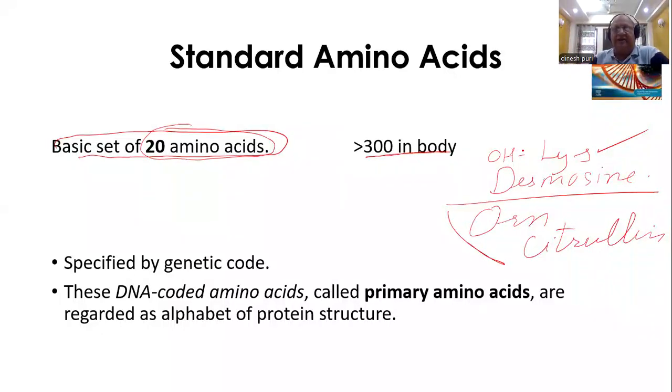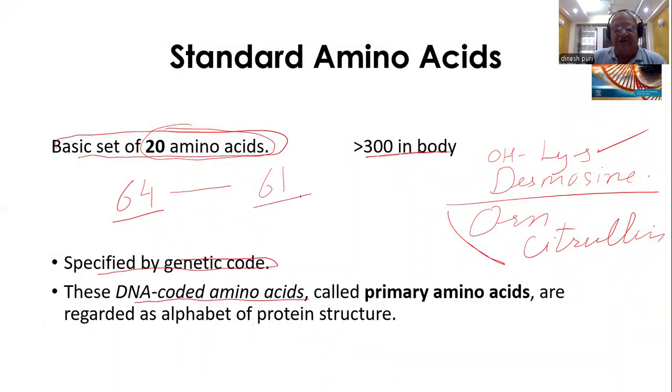There is a better reason also, that is that they are specified by the genetic code. So they are DNA coded amino acids. When you did genetics in school, you must have seen 4 raised to the power 3. There are 64 codons. Of these, 3 are stop codons.